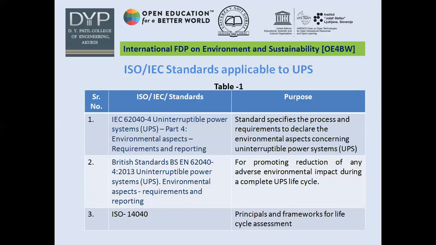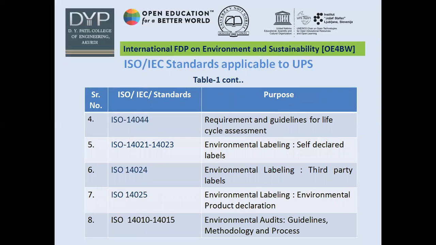for uninterrupted power supplies. Then ISO 14040 covers the principles and framework for life cycle assessment, and this is used for the life cycle assessment study of UPS also. ISO 14044 is also used for calculating the life cycle impact of UPS.